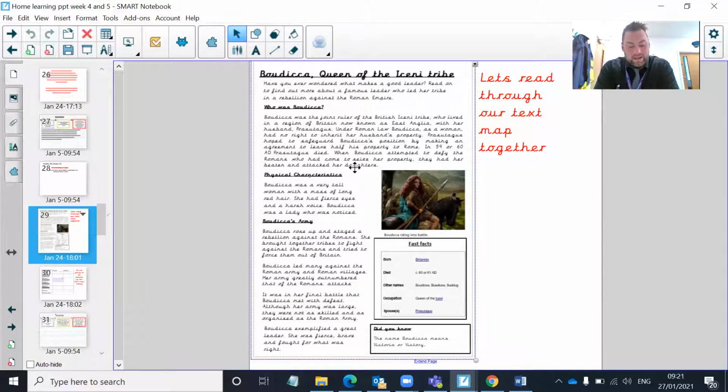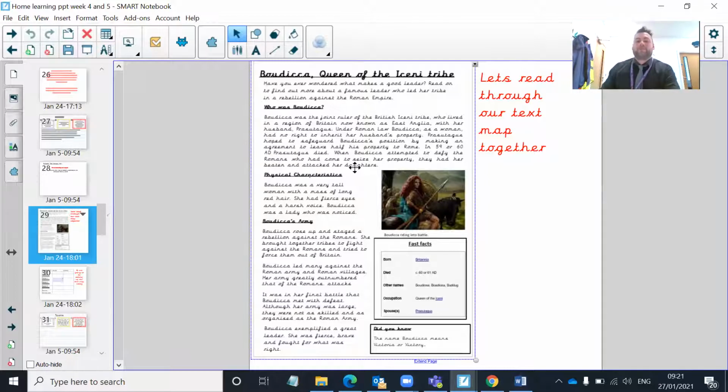Boudicca led many attacks against the Roman army and Roman villages. Her army greatly outnumbered the Romans. It was in her final battle that Boudicca met with defeat. Although her army was large, they were not as well organized and skilled as the Roman army. Boudicca exemplified a great leader. She was fierce, brave, and fought for what was right.